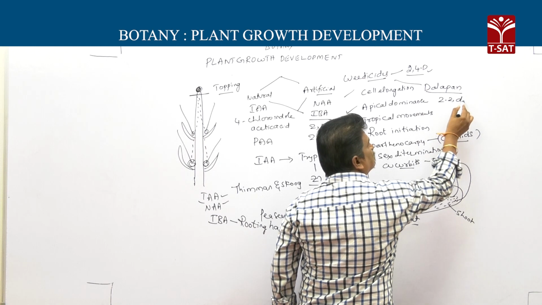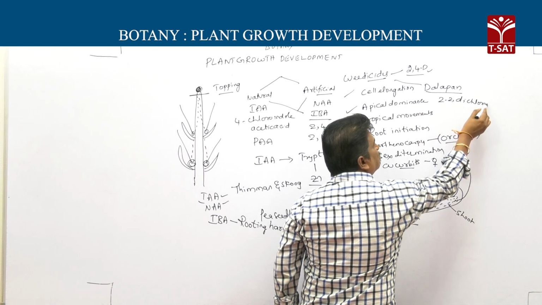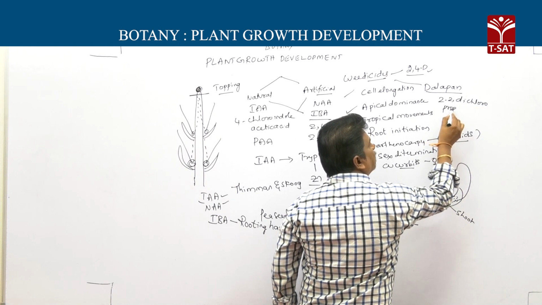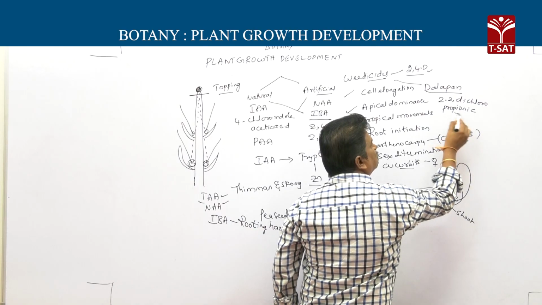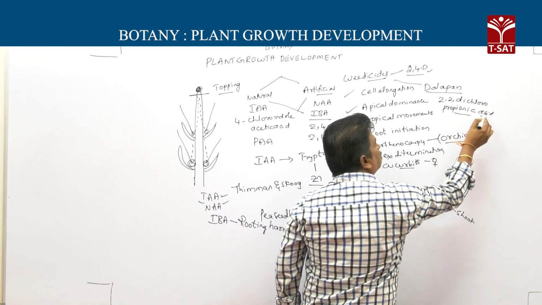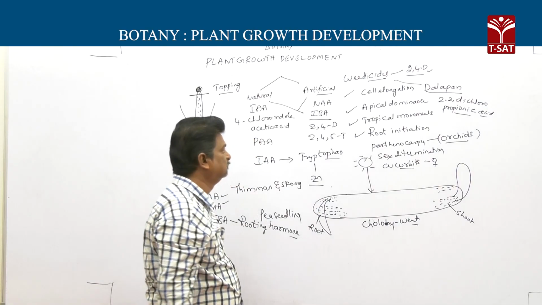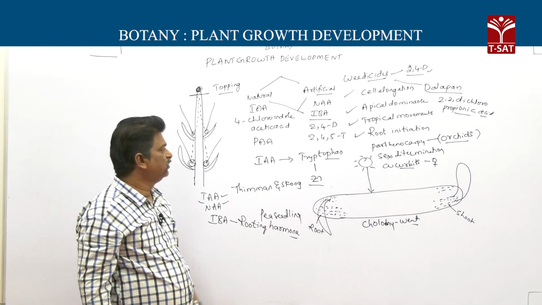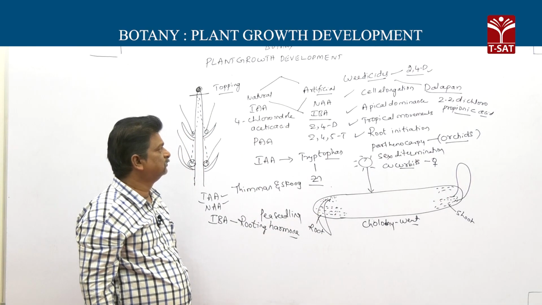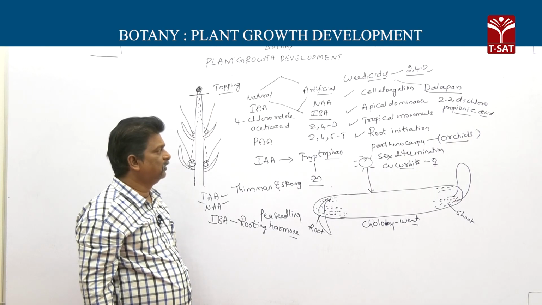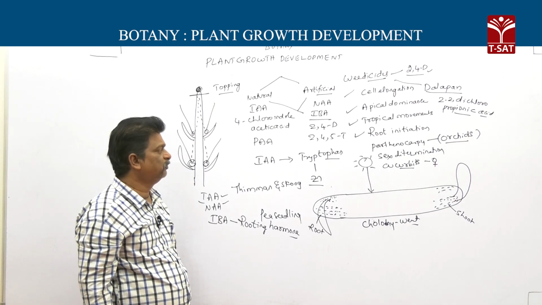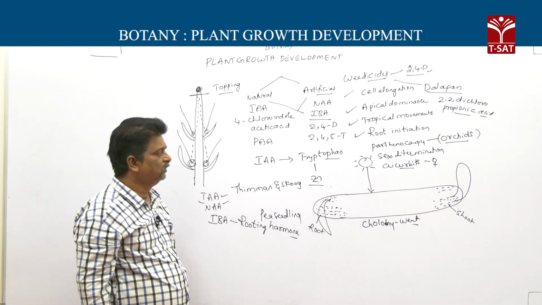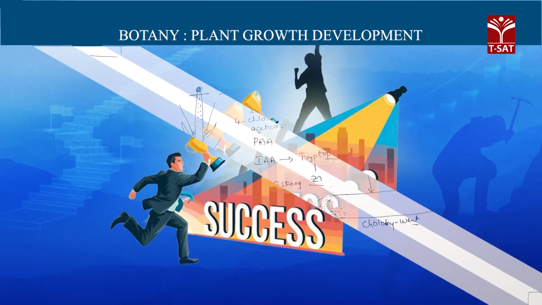Dalapon means 2,2-dichloropropionic acid. So these are the physiological effects of auxins: weedicide, elongation, apical dominance, tropic movements, root initiation, parthenocarpy, and sex determination.